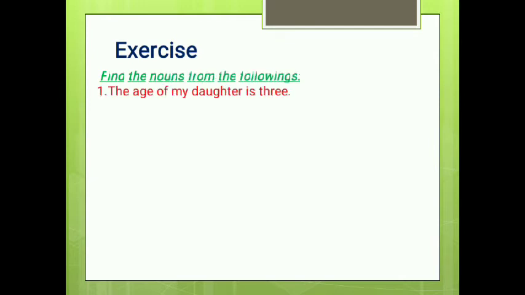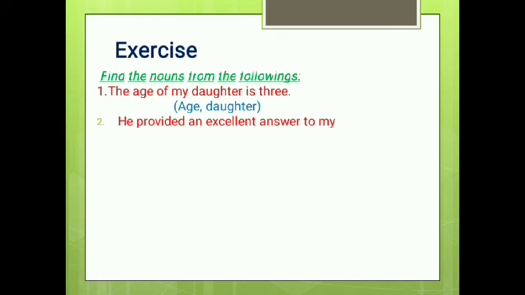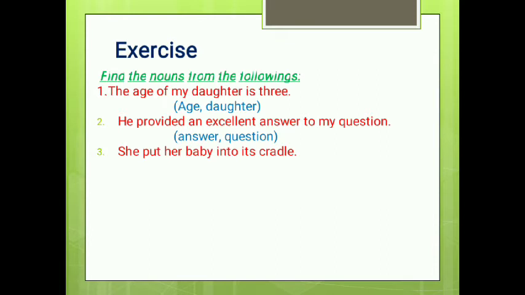Exercise. Let's find out the nouns from the following. The age of my daughter is 3. In this sentence, age and daughter are nouns. He provided an excellent answer to my question. So answer and question are nouns in the sentence. She put her baby into its cradle. So baby and cradle are nouns.